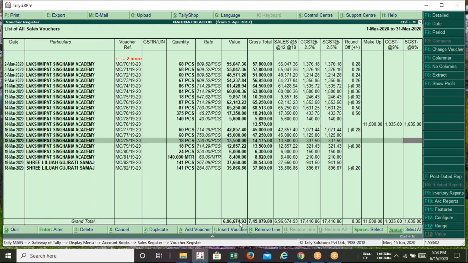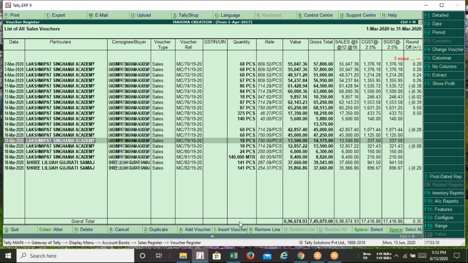To check that, with the help of this information, I'm going to generate the return. So always this amount has to tally with that. So you need not cross verify it. You just do only one thing, ma'am: check your hard copy of invoice against all this record. This cross check you can do with your hard copy of invoice.